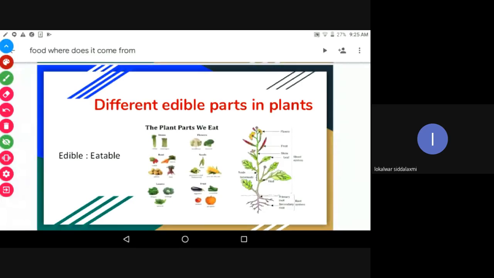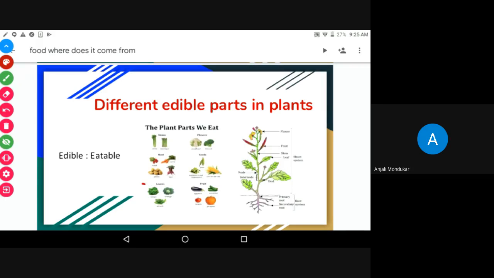Very good. And stem. Stem is a part of the plant. What stems are we eating as food? Sugarcane. Yeah, very good. Any other?